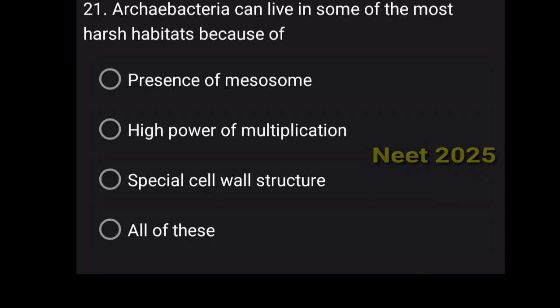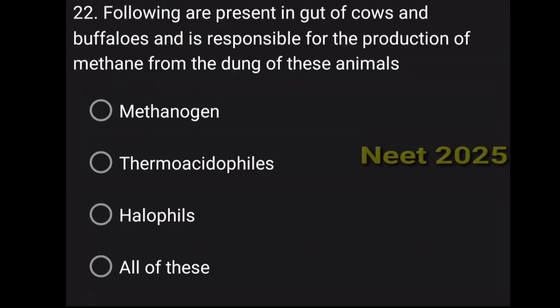Now 21. Archaebacteria can live in some of the most harsh habitat because of. So it is because of what? The answer is C, special cell wall structure. They have very resistant cell wall, right? Now, followings are present in gut of cows and buffalo and is responsible for the production of methane. And what is that? That is E.